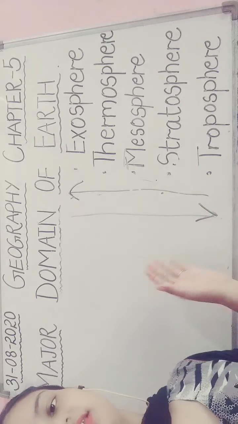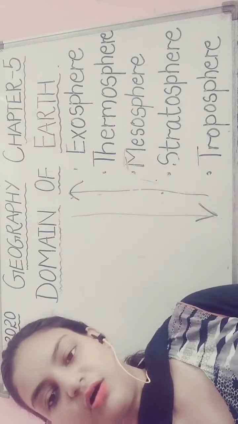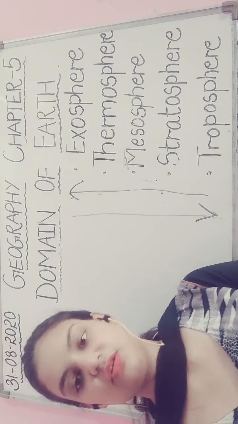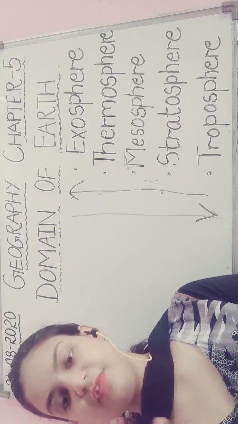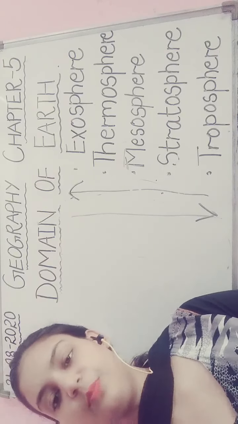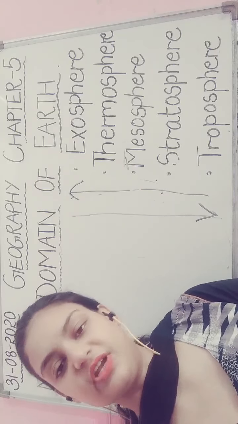Now one more point is also given in your books. What is wind? The moving air from a high pressure area to a low pressure area is known as wind.